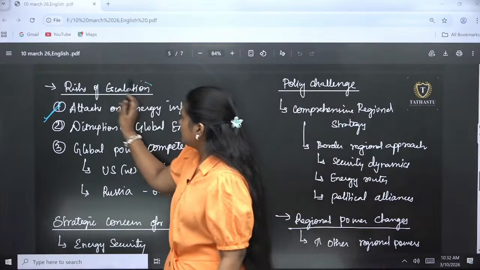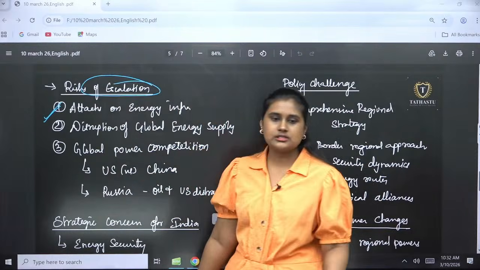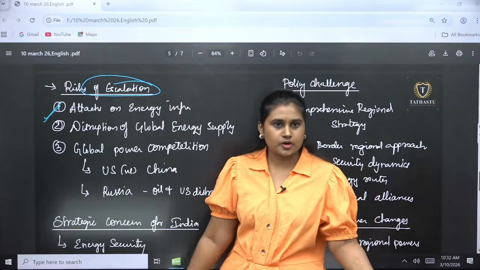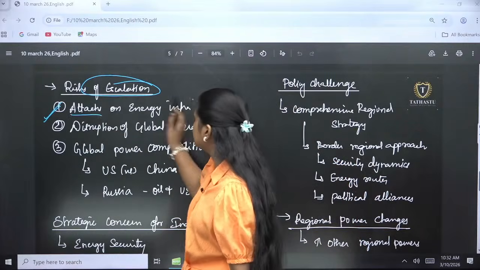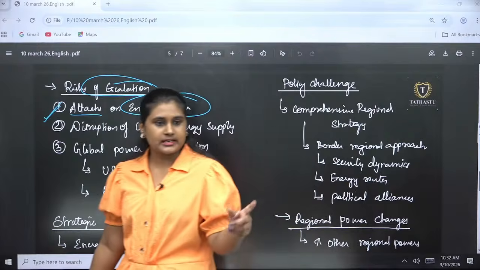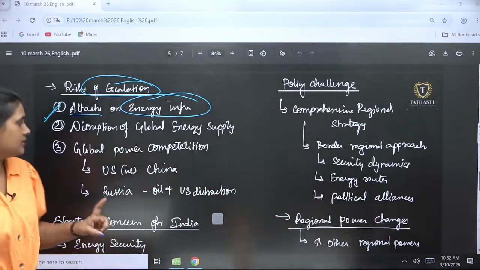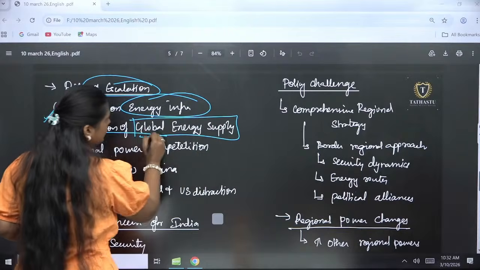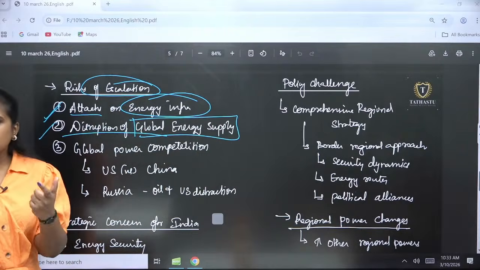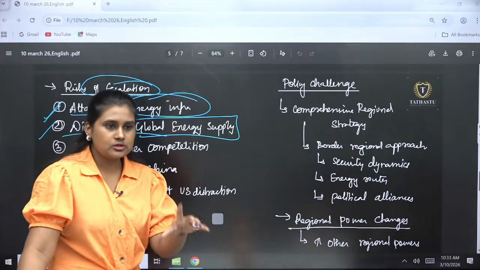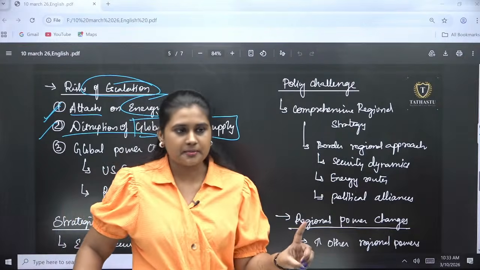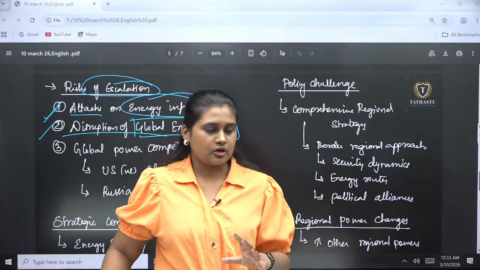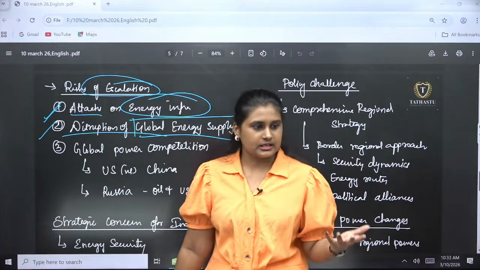Okay. So what are all the other areas which will be inducing the war more? First thing is attacks on the energy infrastructure, where the nuclear reactors have been attacked right now. Second, the disruption and disturbances in the global energy supply, Strait of Hormuz. So the Strait of Hormuz has been closed. It is not only affecting Iran's economy, it is affecting other economies, including India's also.